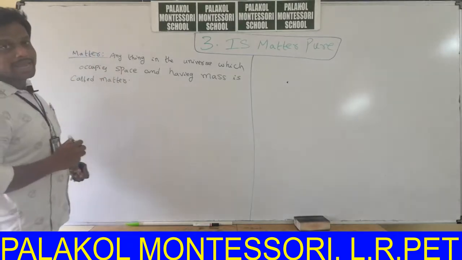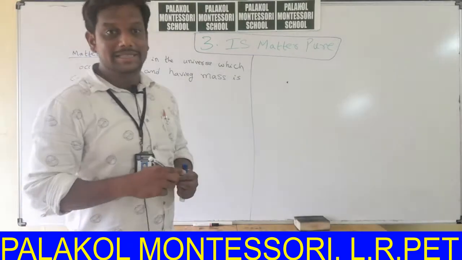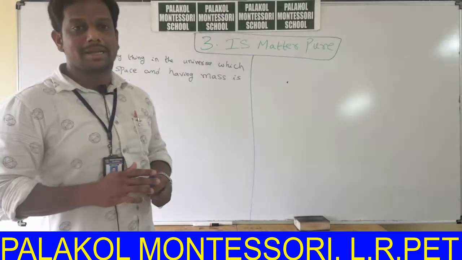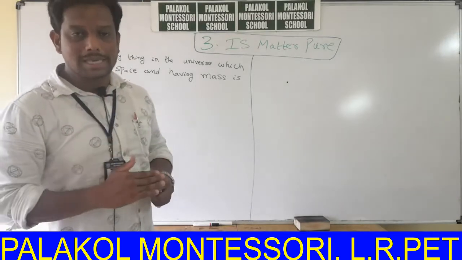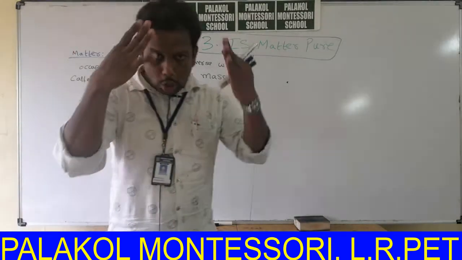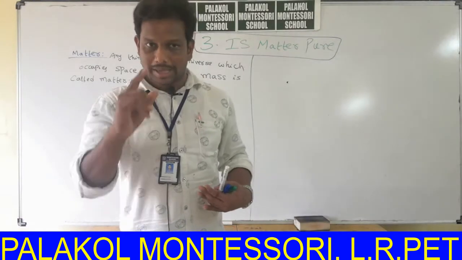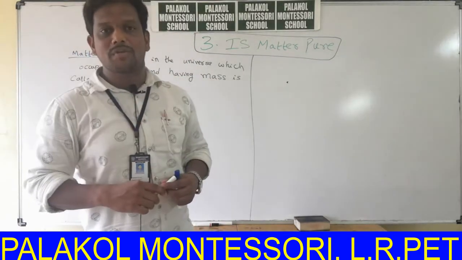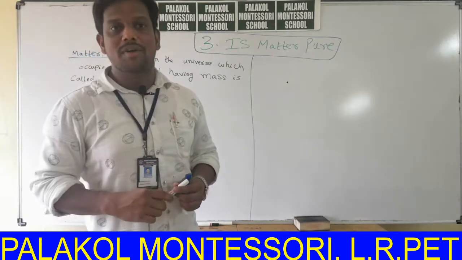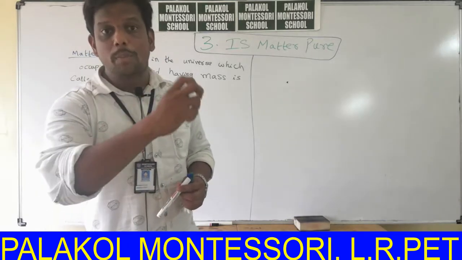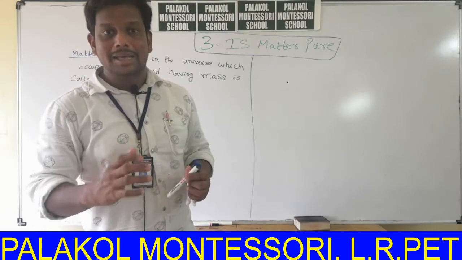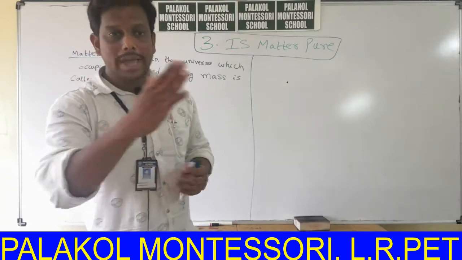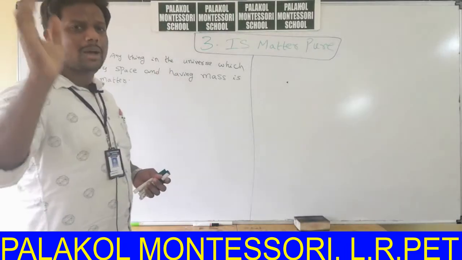Can we give any examples of matter? Any substance which has mass and occupies space. For example, the human body is an example of matter. An iron rod is an example of matter. Air is an example of matter. Why? They occupy some space and they have some mass. You can write any example in the universe.